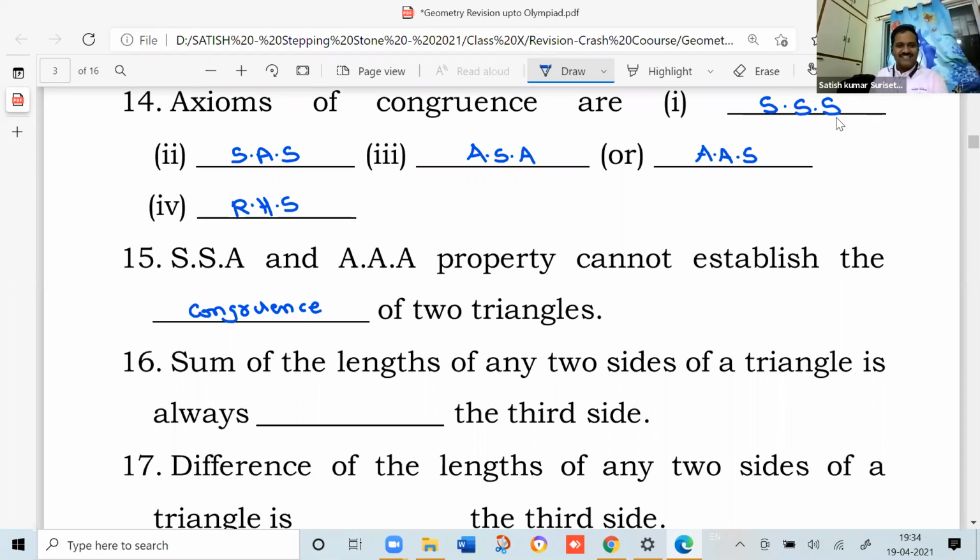Tell me fast. Greater than the third side. Difference of the lengths of any two sides of a triangle is dash the third side. Less than the third side.